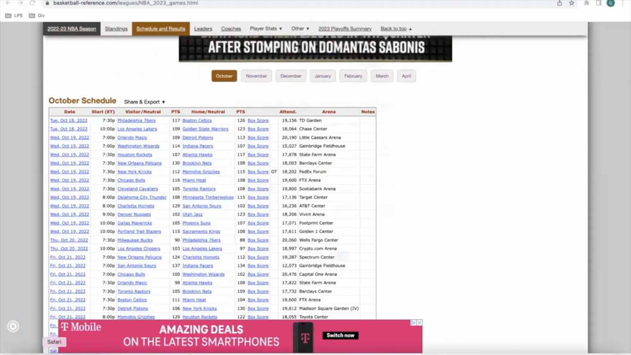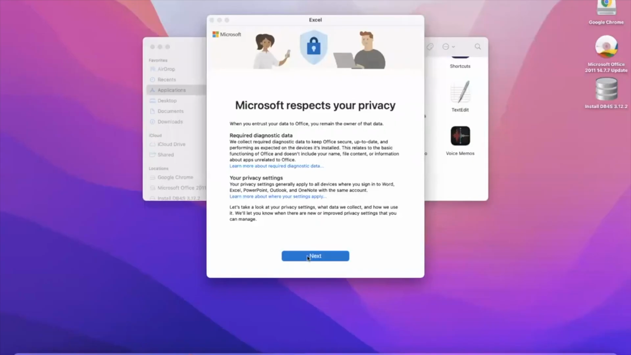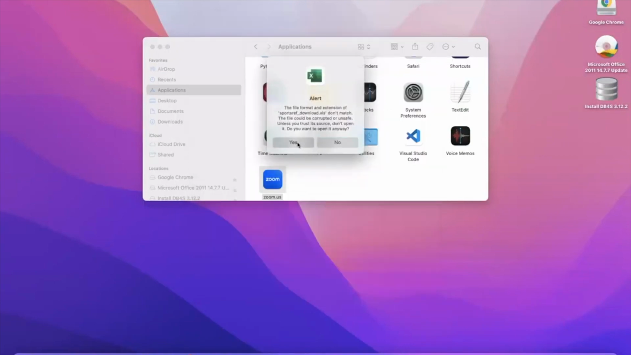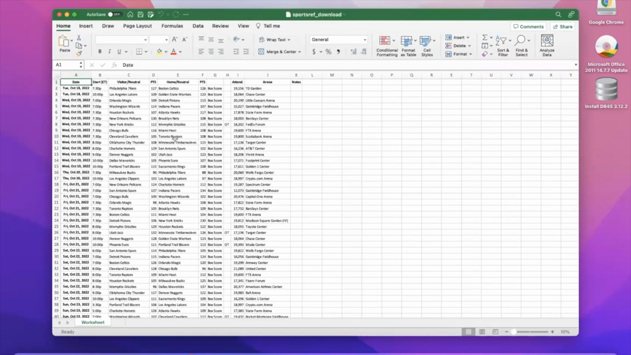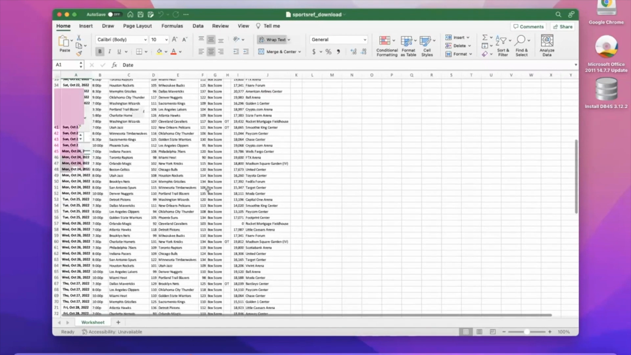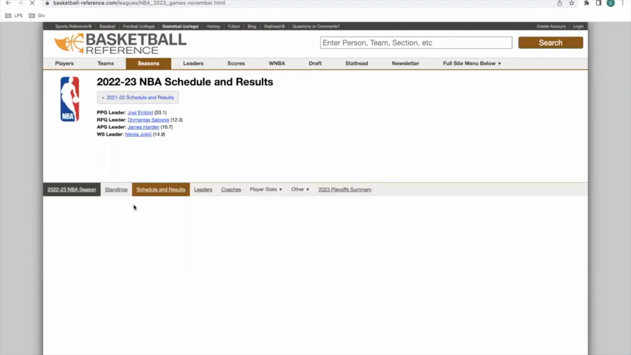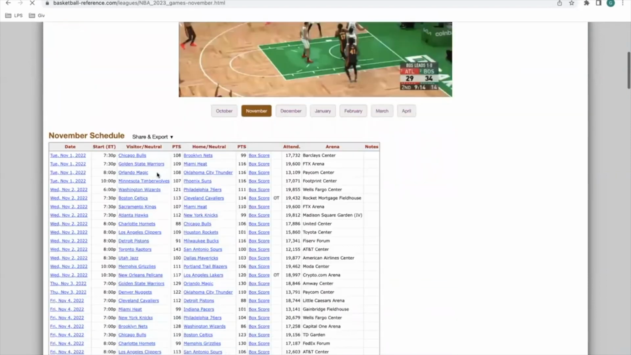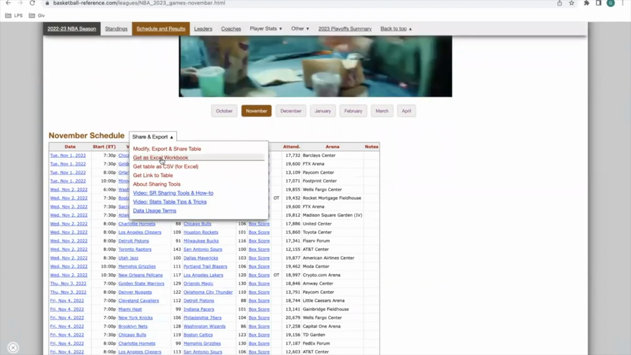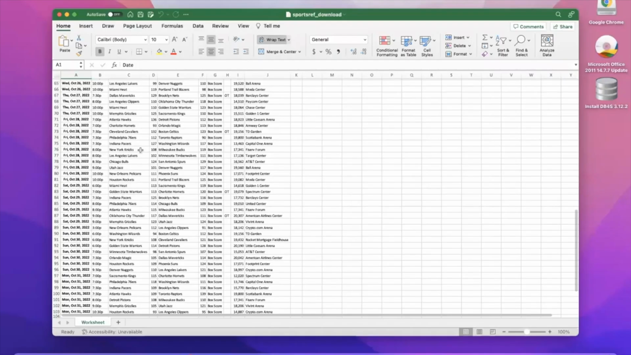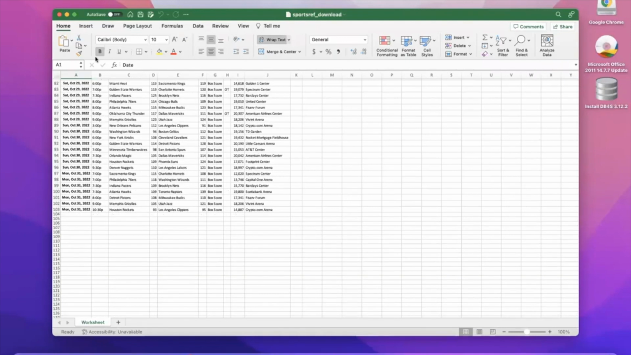Open it up. Yeah, so see, I just downloaded it. That's why. Click yes. Don't worry. And it's going to come out like this. So what you're going to need to do is go to every month and just do that: open up, click share and export, and get Excel workbook. And you're going to need to piece it together into one workbook like this.